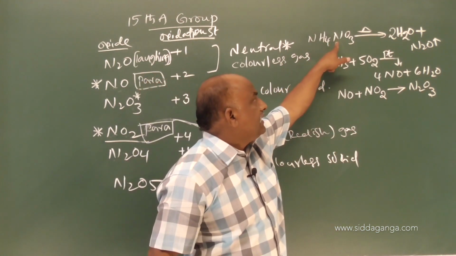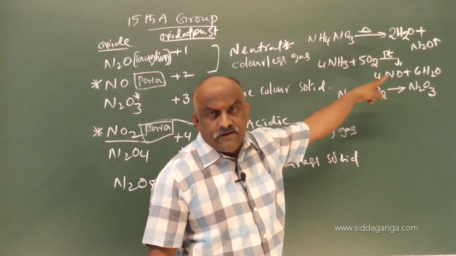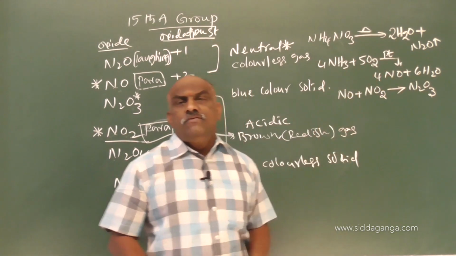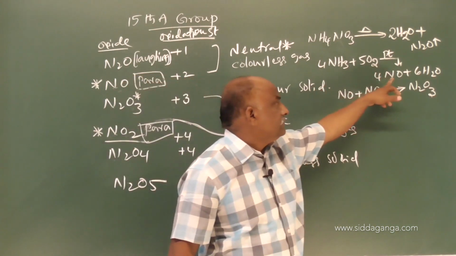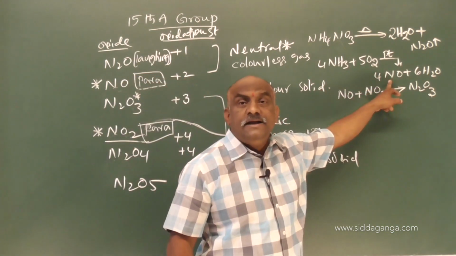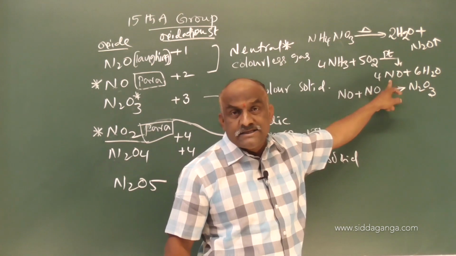Decomposition of ammonium nitrate gives nitrous oxide. Oxidation of ammonia in the presence of platinized asbestos, what will be the answer? Nitric oxide. This is a paramagnetic substance.